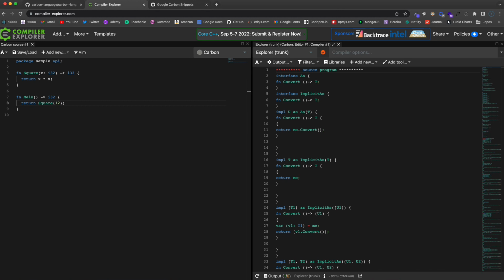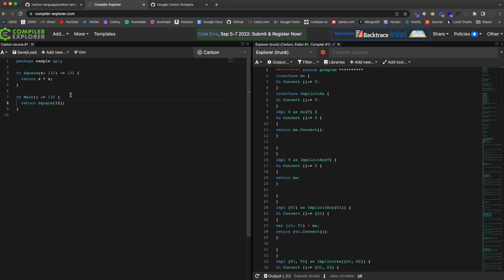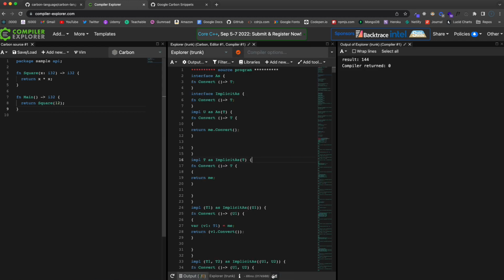I'm just going to use the Compiler Explorer. All right, so I'm just going to go ahead and close that up, and we can just run it in here. So let's see. I want to be able to see my output. So let's click on this right here, and this will show us our output.